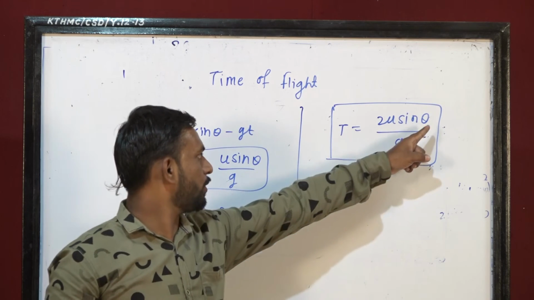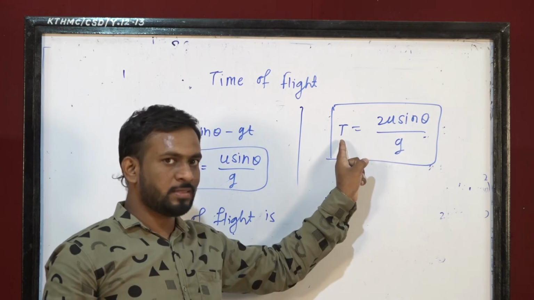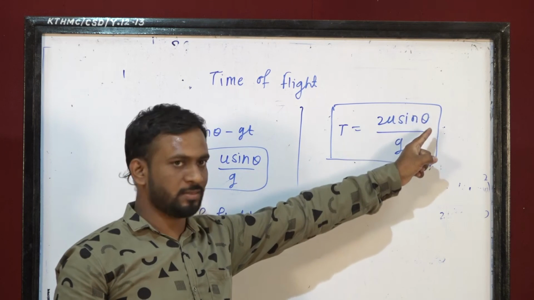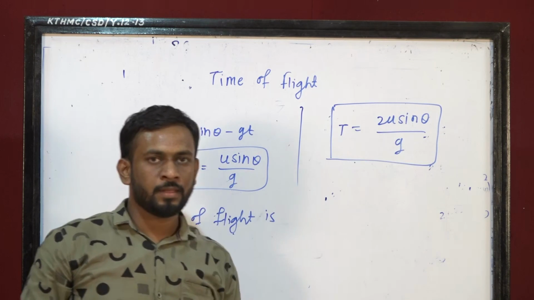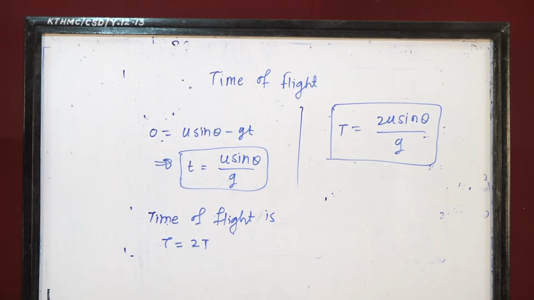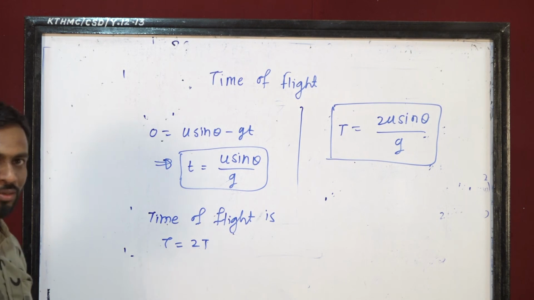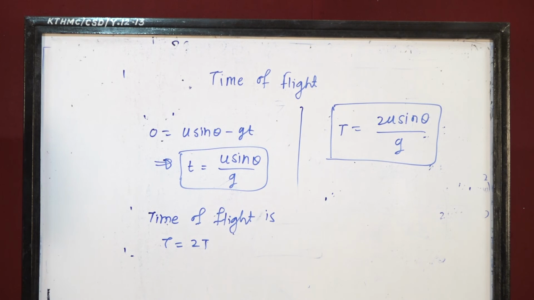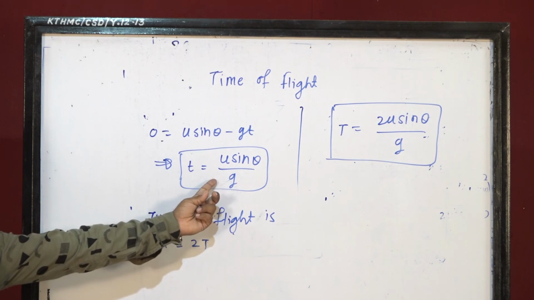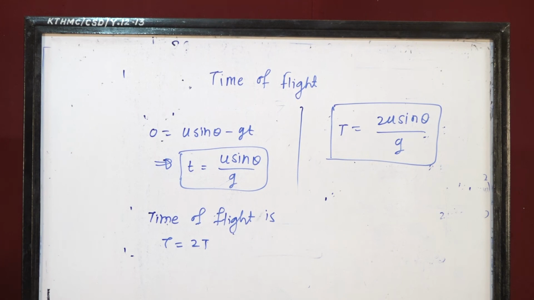So look at those values. We express this time of flight in terms of the known quantity, that is theta, the angle of projection, and g is the constant, that is acceleration due to gravity. If you go one step beyond, let's try to find the maximum height attained by the projectile. In the projectile motion, you just have to put the value of t in our equation 1.20, and you will get the maximum height of the projectile.